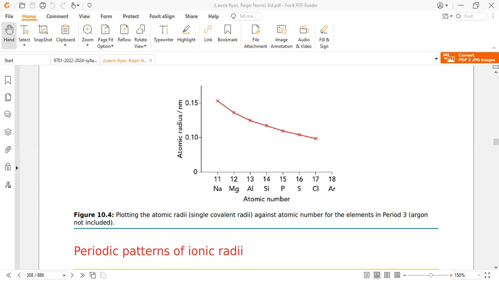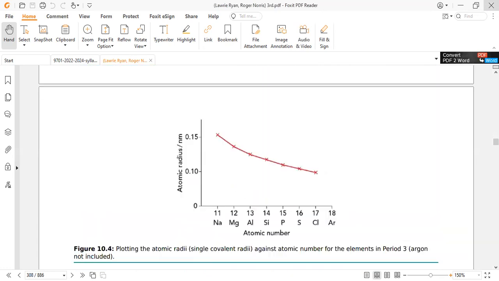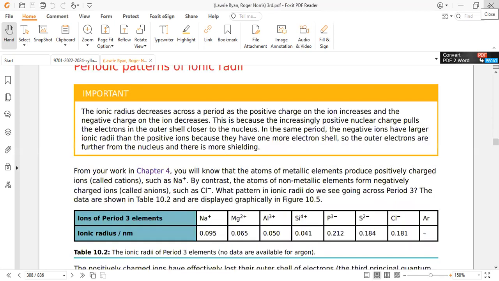By increasing the proton number, nuclear charge density increases. As the nuclear charge density increases, the outermost electrons are attracted more powerfully towards the nucleus, and the size of the atom ultimately shrinks. So we also see the effect: as the proton number increases, atomic radius decreases in the graphical way. We have to remember to draw the graph as well as the reasoning behind it. So first is about the atomic radius.